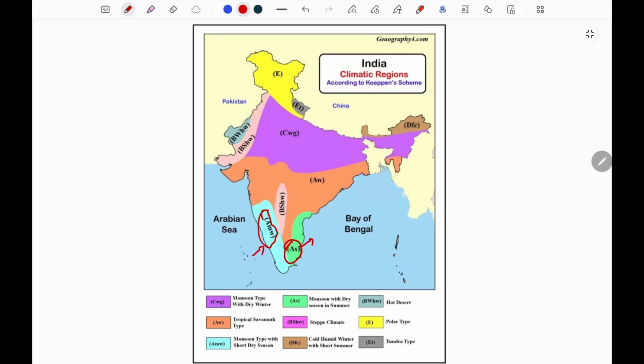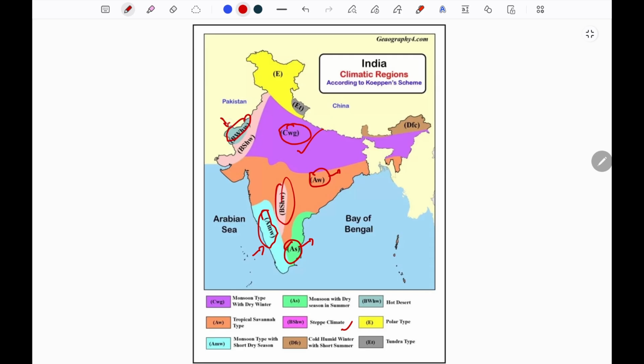BSHW, it is steppe type of climate which is central India majorly. And AW is tropical savanna type, that is tropical wet and dry climate. And this Indo-Gangetic plains, Bihar and northern part of MP, it comes under the monsoon type with winter dry, CWG.